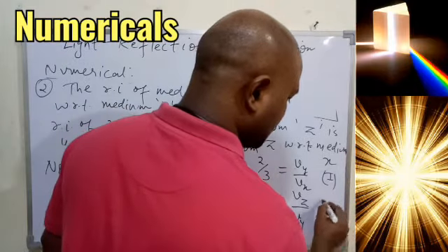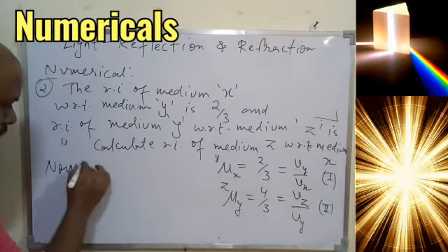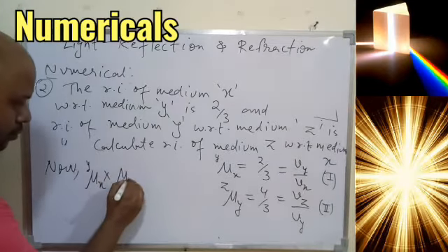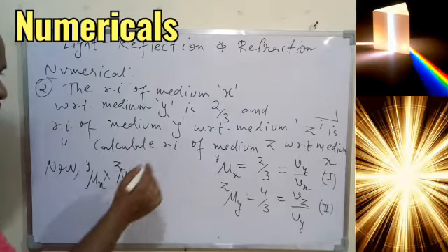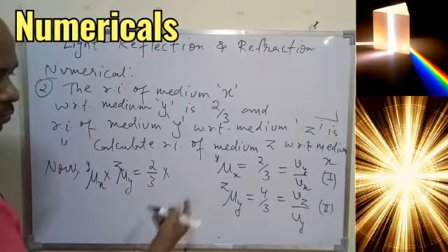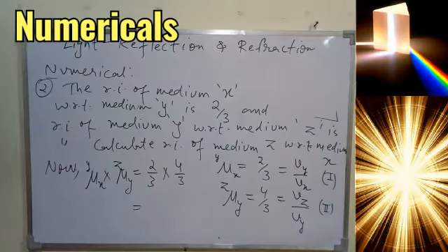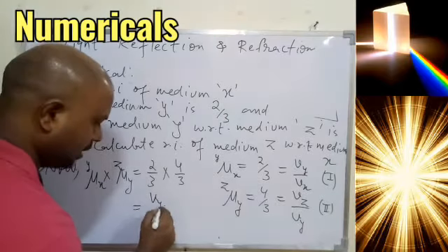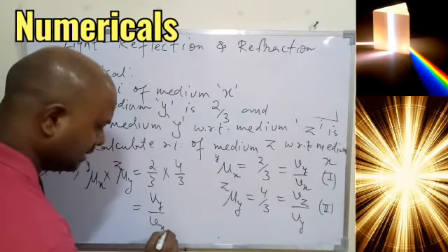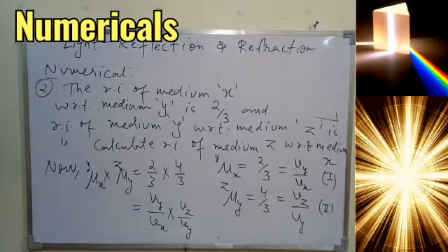So if you multiply both equations, what will we get? Mu xy into mu yz will be 2 upon 3 into 4 upon 3, and that will be equal to nothing but Vy upon Vx into Vz upon Vy.